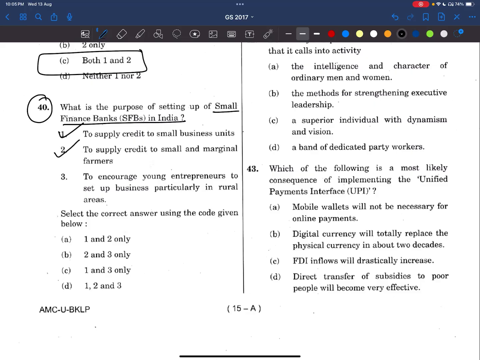Now see, to encourage young entrepreneurs to set up business, particularly in rural areas. It is just giving credit only. It is not encouraging entrepreneurs in the rural areas. This is a very narrow statement. This is not the objective of small finance bank. So the third statement is wrong. Answer is 1 and 2.